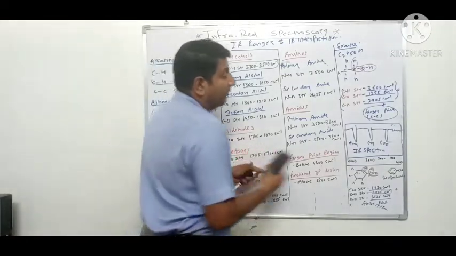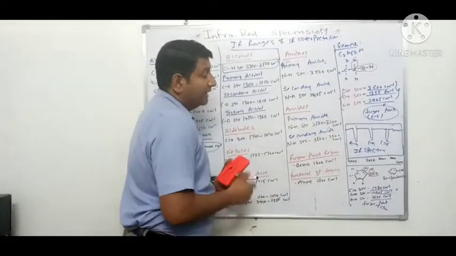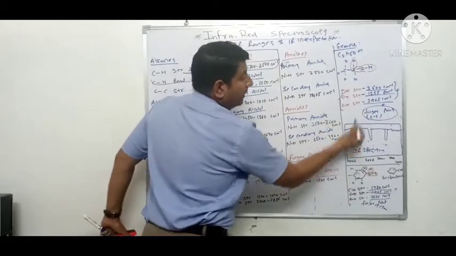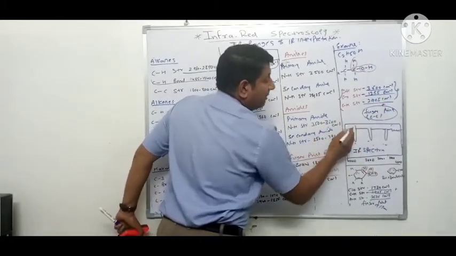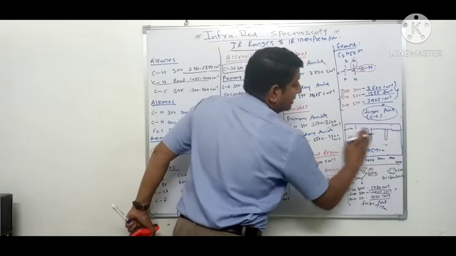If we draw the graph of this ethanol, if we see the IR spectrum of ethanol, we will find one peak of OH at 3600 centimeter inverse.